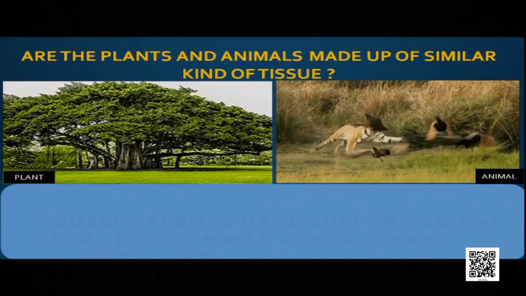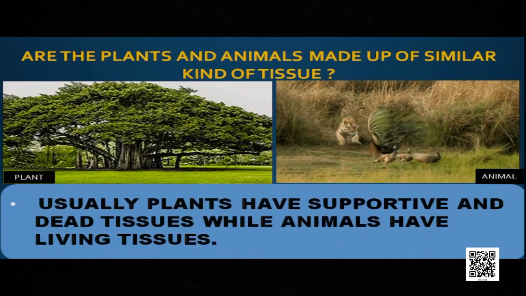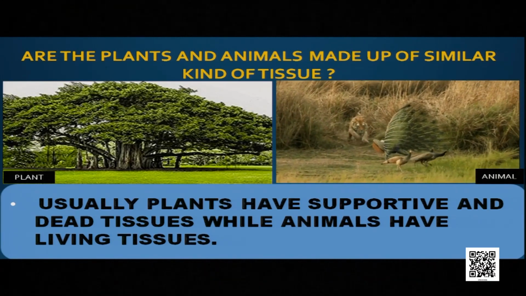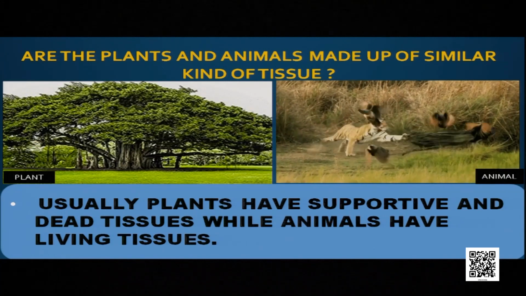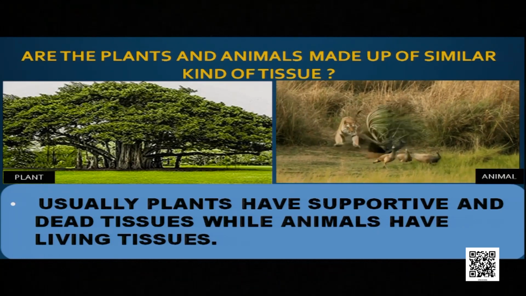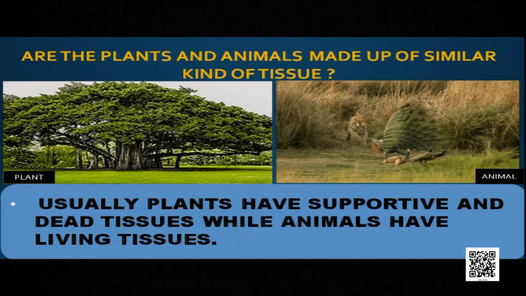Let us see how. Usually plants have supportive and dead tissues. I already said that plants are fixed. They cannot move. That's why they need more support. That's why a plant usually has 80% dead tissues. But animals move from one place to another, and most of their tissues are living. But some tissues are dead. For example, in our body only the nail tissue is dead, and only the hair tissue is dead. So this is the first difference between plant tissue and animal tissue.